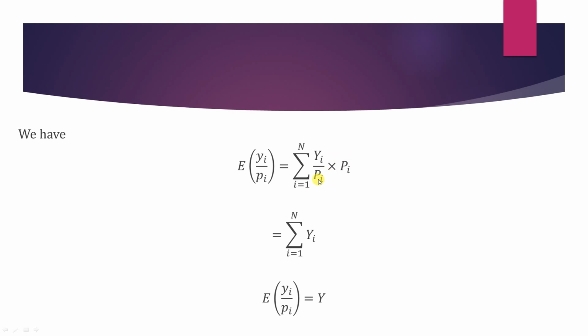Here Pi cancels out, so we are left with summation Yi. What is summation Yi? It is the total of the observations. You are summing all the observations, so it gives us the total, which is denoted by capital Y. So the expectation of yi by pi is Y.